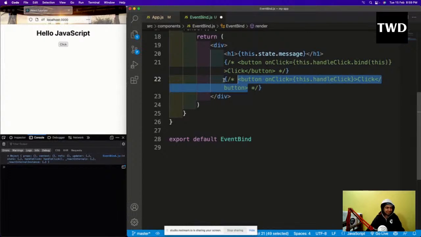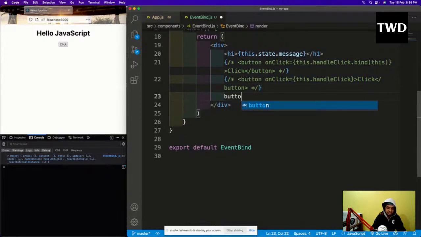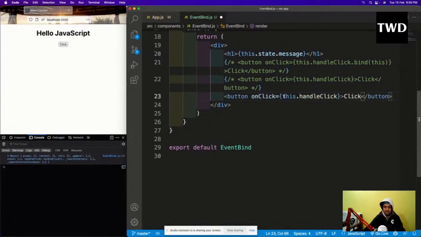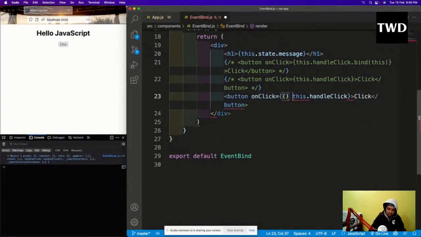The syntax is cool, I know, but the thing is that this keyword is bound to the function when we use the arrow function. Okay, that is there. And button. So I'll do it like this only. This is handle click, and I will call it through an arrow function like this. Okay, so like this I'll do.